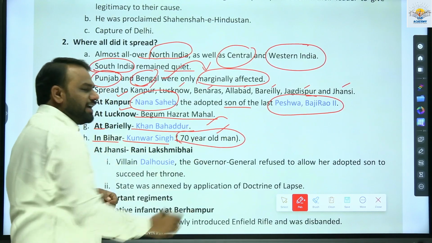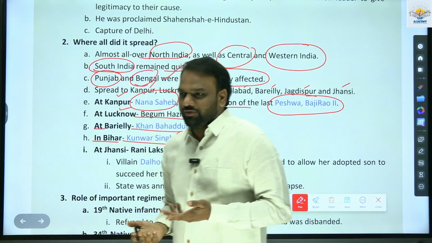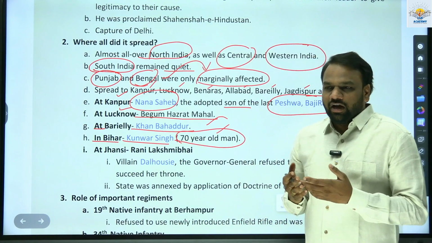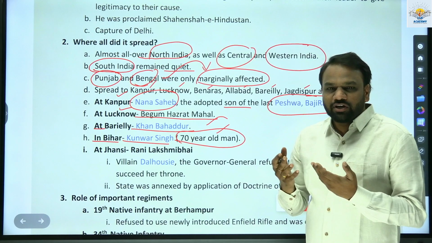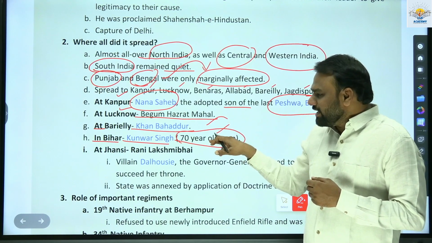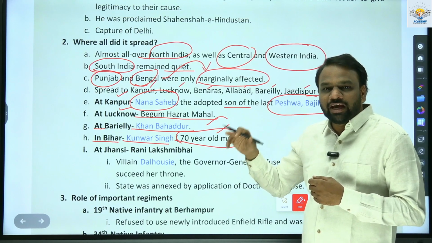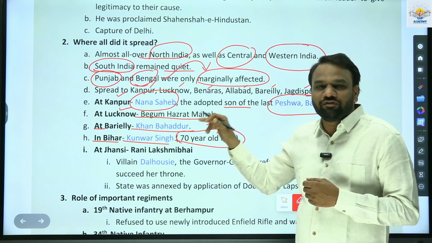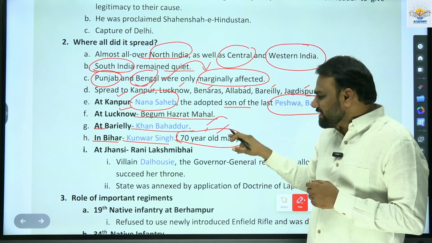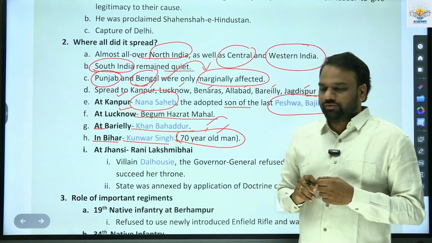So this 70-year, it is not important from prelims point of view. But when you are writing a mains answer and you want to show the participation of different section of the society, so if you mention about the age, then it indicates that even age-old people had participated in the 1857 revolt. So in that context, the 70-year will become important. Otherwise, the 70-year is not important from prelims point of view.